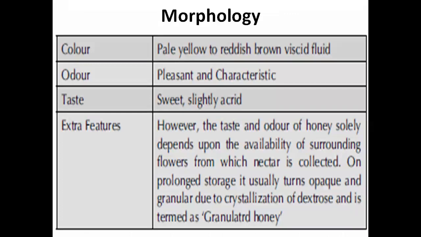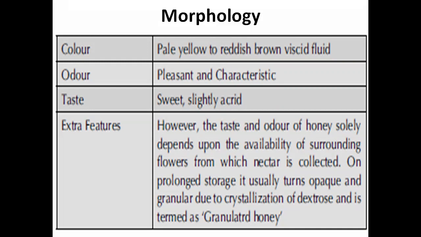Coming to the morphology, the color and outer appearance is pale yellow to reddish brown, right? Odor is pleasant and characteristic. Taste is, of course, sweet and slightly acrid. The taste and odor of honey solely depend on the availability of surrounding flowers, because ultimately they are collecting the nectar of the flowers. So it depends on the surrounding flowers from which the nectar is collected.